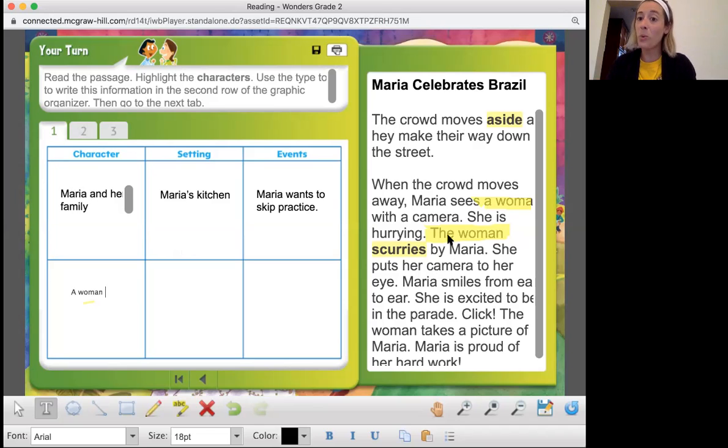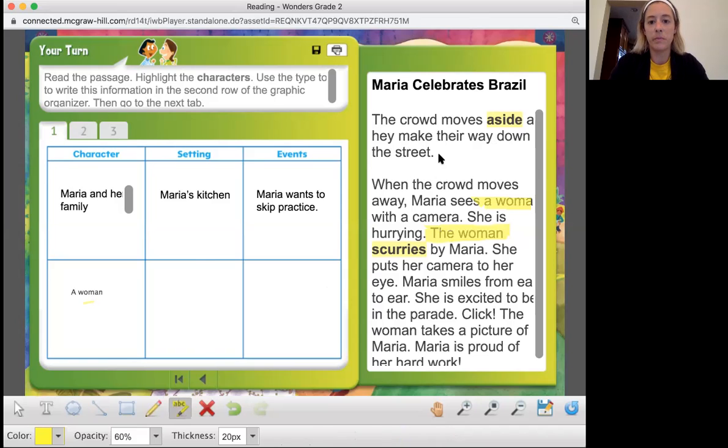Okay, did you find out where this passage takes place? The crowd moves aside and they make their way down the street. So I know that seems really vague, meaning it doesn't really tell you where they are, but they're on a street.